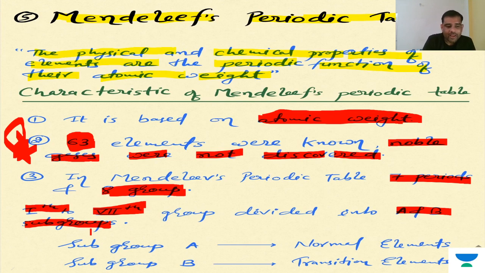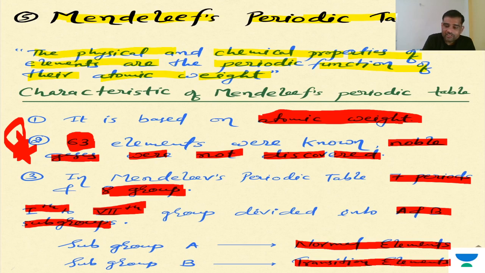Clear. And the eighth group is in three parts. So in the subgroups A and B, inside A there are normal elements, and inside group B there are transition elements.